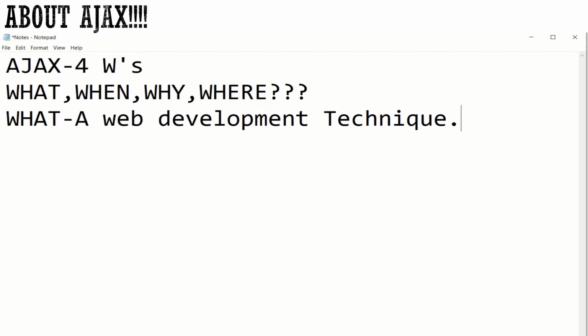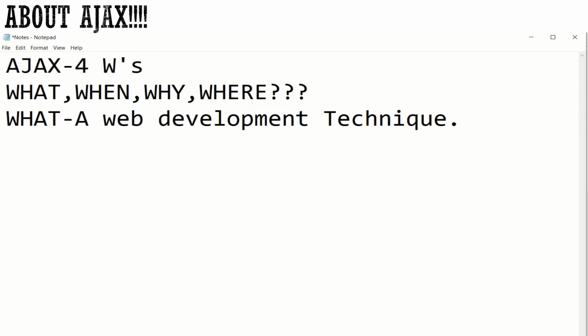Some might have a doubt: I am new to programming, so will I be able to learn the Ajax language? So friends, here is happy news for you. Ajax is not a programming language. It's a web development technique, so it is very easy to understand, learn and work on. It's very much fun and interesting to work in Ajax. So what we have answered is: it's a web development technique.